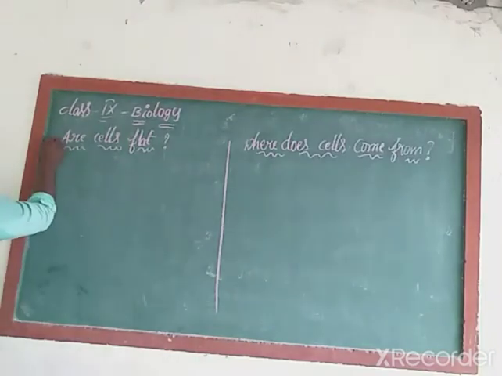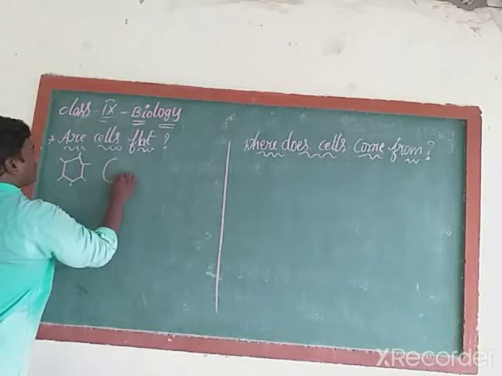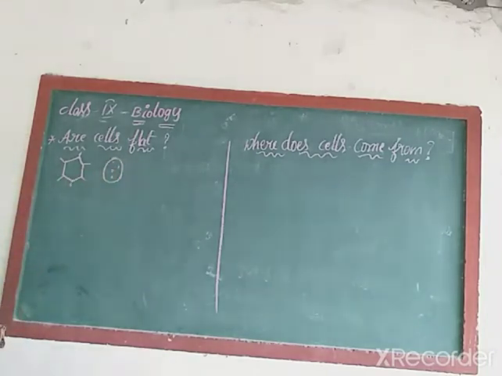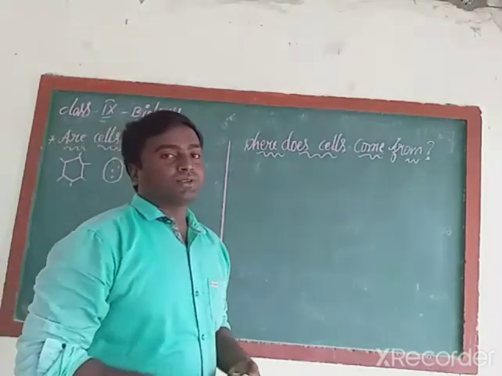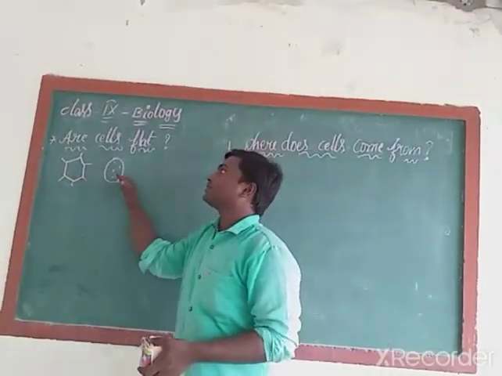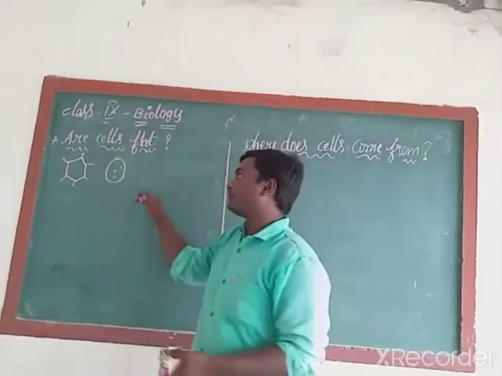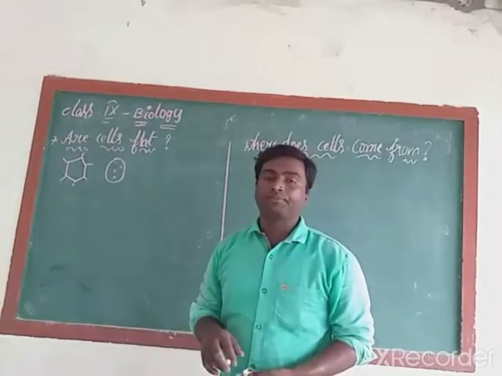Let us see, are cells flat? What do you know about the structure of a plant cell? In our previous classes we drew the structure of a plant cell like this one. What do you know about the animal cell? We draw the structure of the animal cell in this manner. If you observe a plant cell or an animal cell under the electron microscope, these cells look flat.